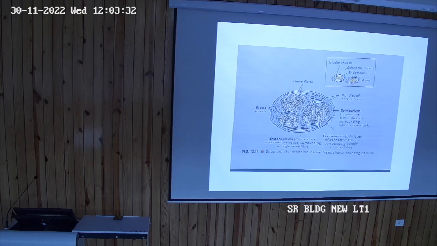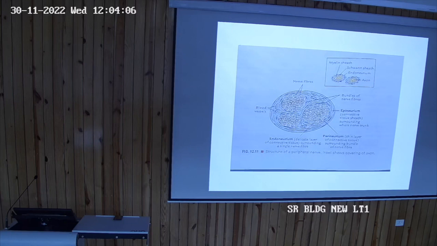We know the purpose of Schwann cells. Outside these Schwann cells there is the Schwann cell cytoplasm, and the outer layer. So this part where the Schwann cell cytoplasm is present outside, with the protoplasmic line, is called neurolemma.